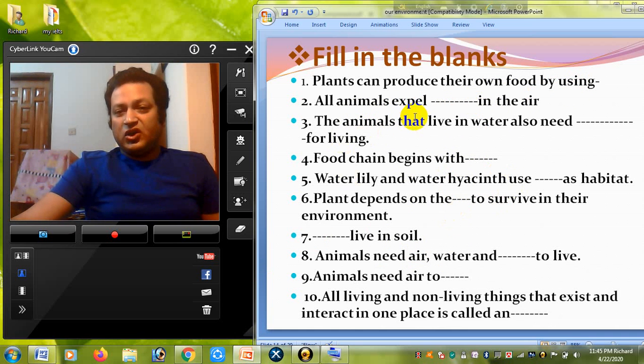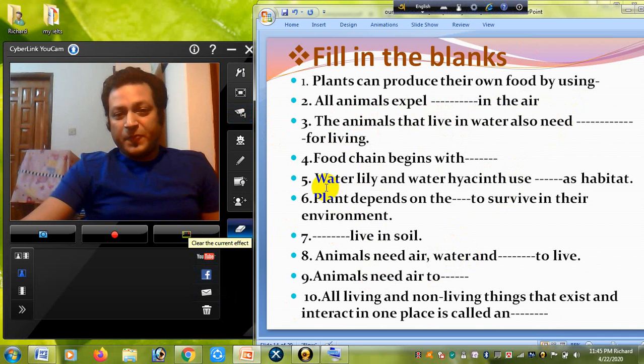All the animals expel dash in the air. So all the animals expel what? Definitely carbon dioxide. Food chain begins with what? Definitely the green plants. Dash live in soil.